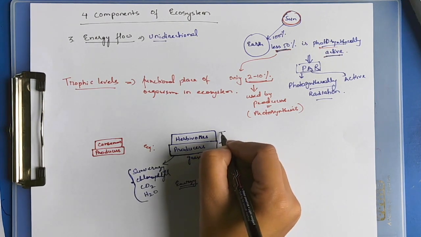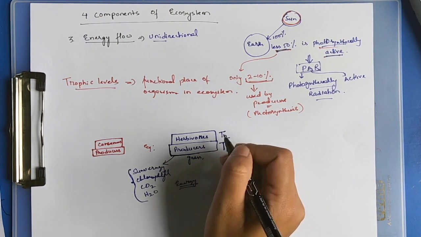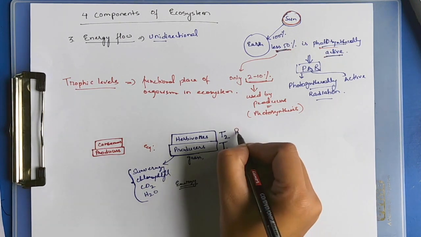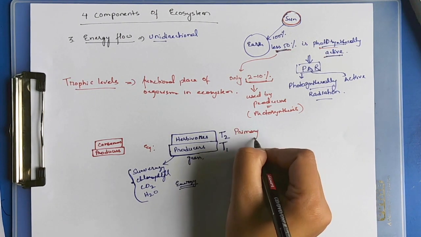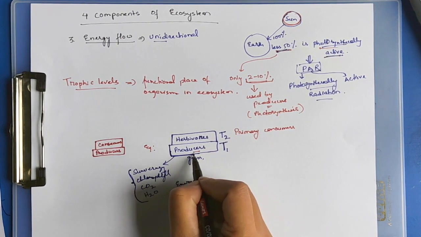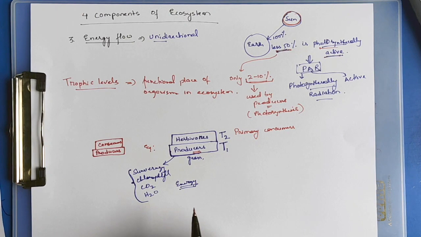Herbivores occupy the second trophic level. Herbivores are also known as primary consumers. Primary consumers depend on producers directly for their food.